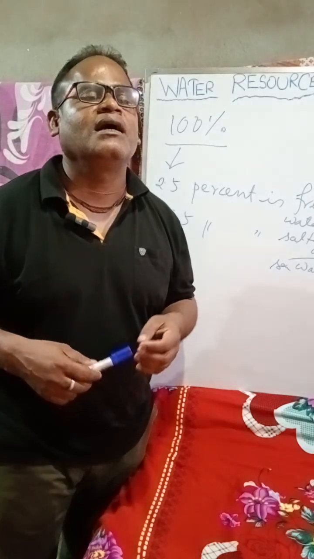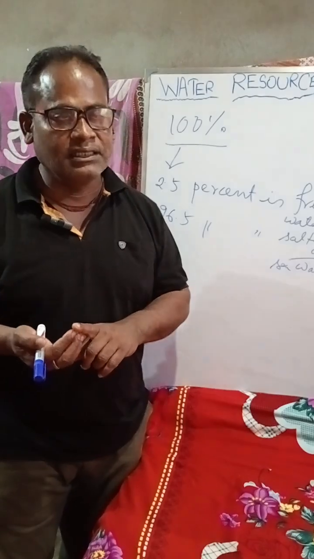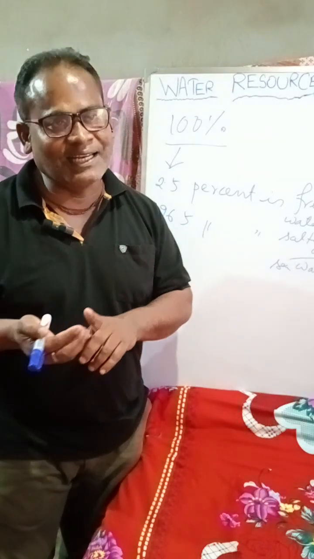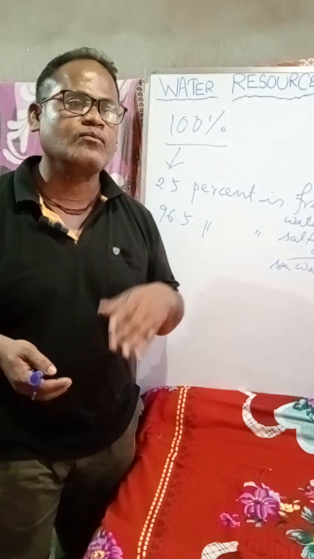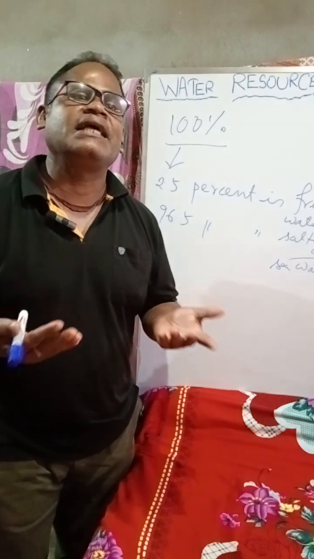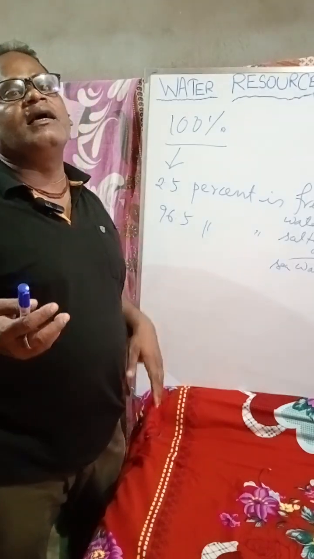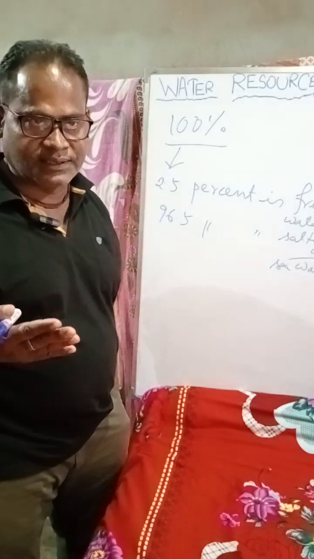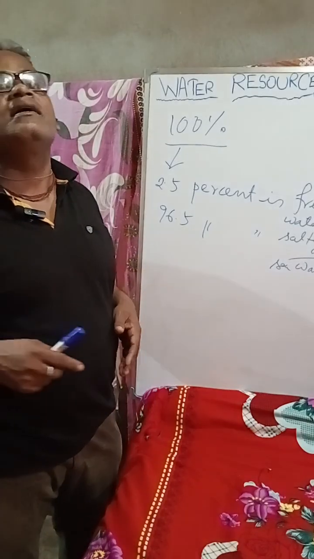It means less than 1% can be found in the lakes, rivers. You can see them in the rivers, in the lakes, right? And wells and as underground groundwater. And the remaining water is frozen. Glaciers are there and it will be found in the glaciers.